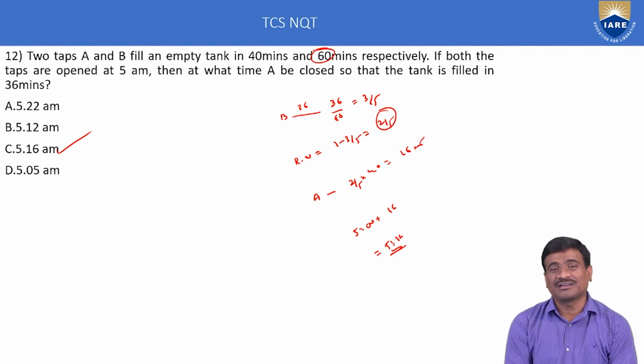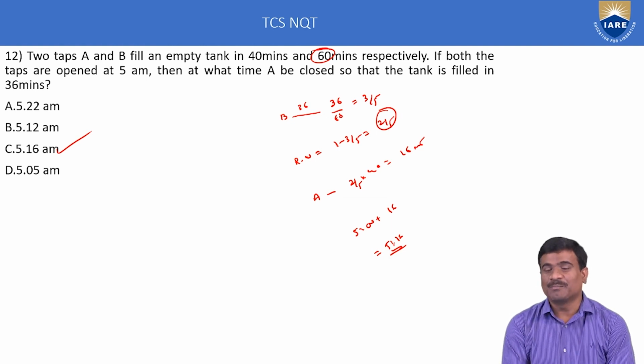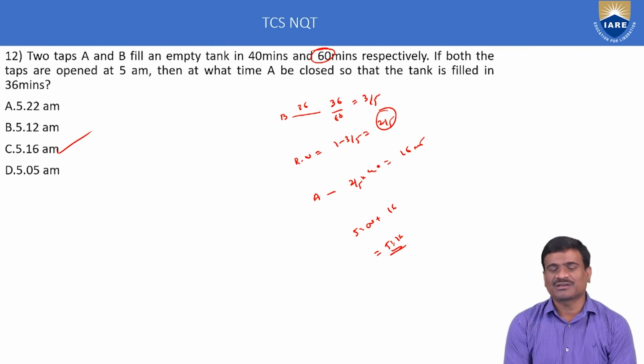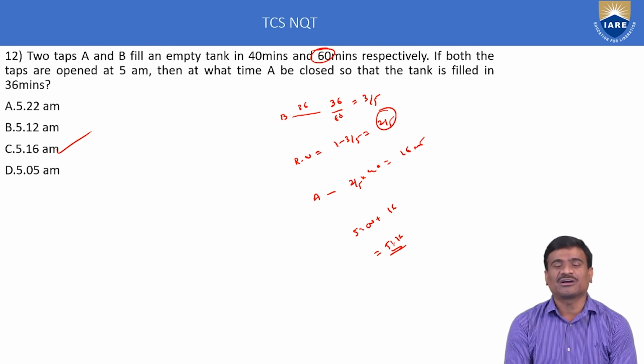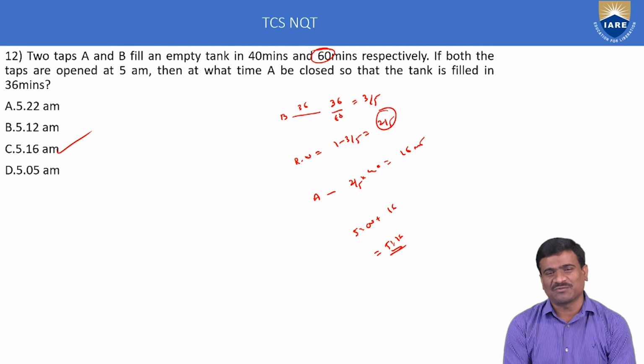Then calculate the work covered by B in 36 minutes: B in 1 minute is 1 by 60, so 36 minutes is 36 by 60, which is 3 by 5. B only completed 3 by 5 of the total work. Remaining work, with total equal to 1, is 1 minus 3 by 5, which is 2 by 5. That is the only part pending, completed by A in some minutes. A's capacity is 40, so 2 by 5 into 40 is 16 minutes. For the answer, starting time 5 am plus 16 is 5:16. Option C only correct.